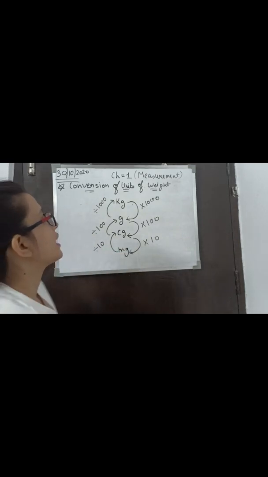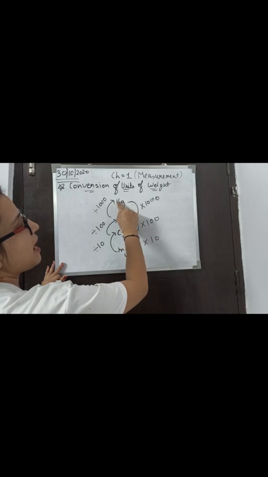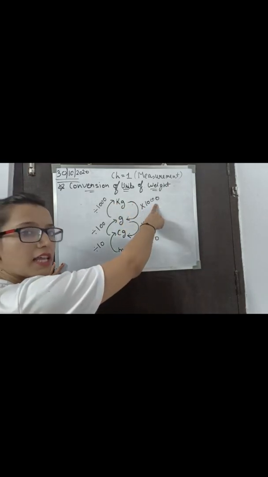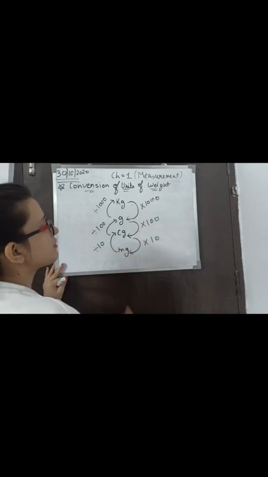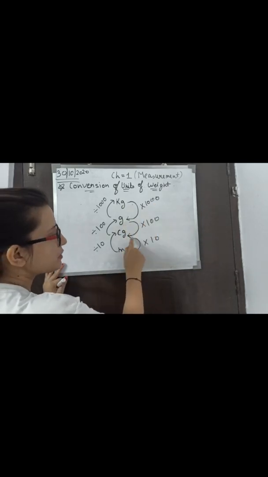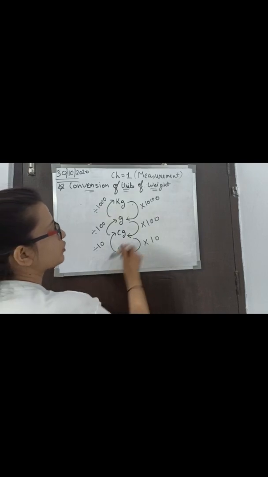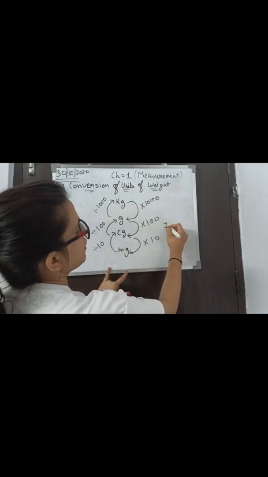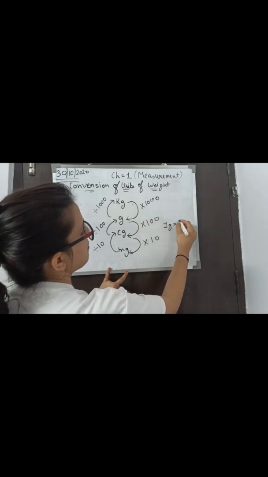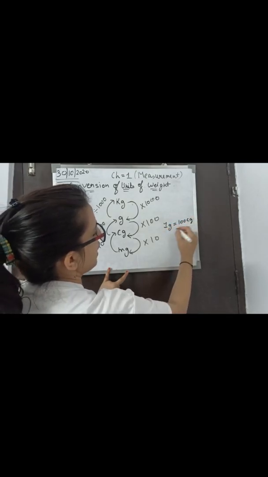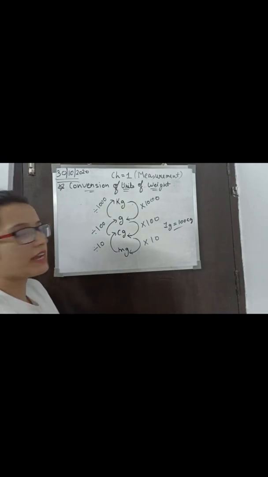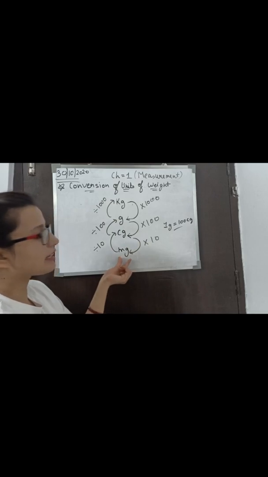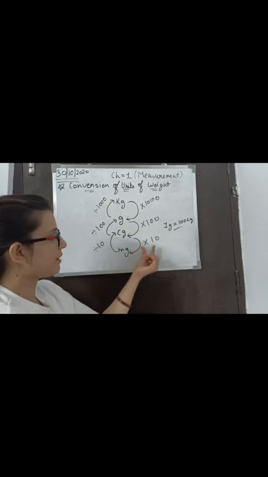Okay, now if we convert kilogram into gram, in that case we have to multiply by 1000. If we convert gram into centigram, in that case we have to do what? Multiply by 100. Why? Because 1 gram is equal to 100 centigram, as we have discussed previously, right? Now, if we convert centigram into milligram, in that case we have to multiply by 10.